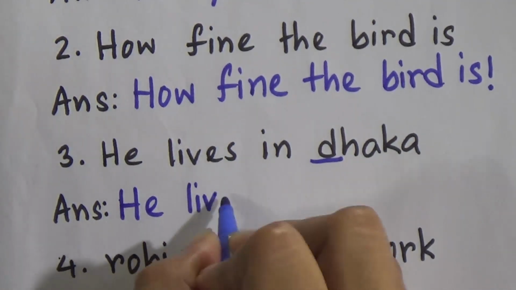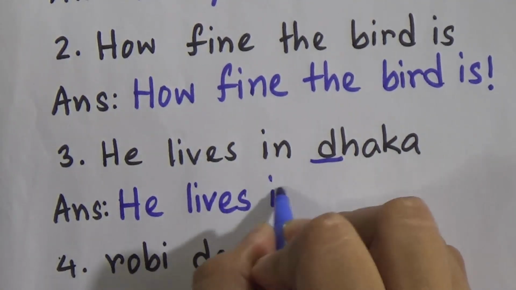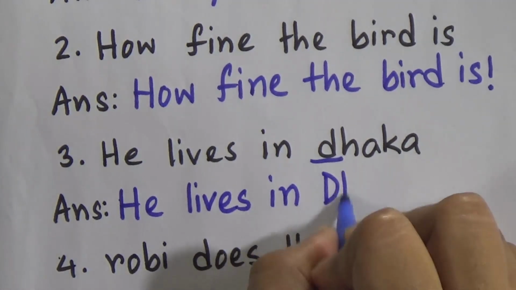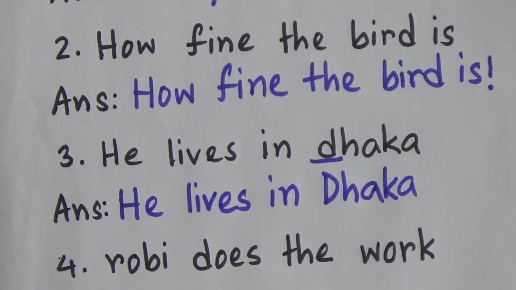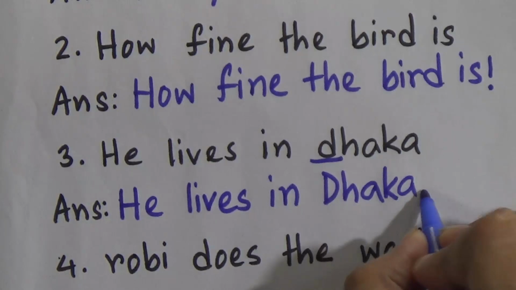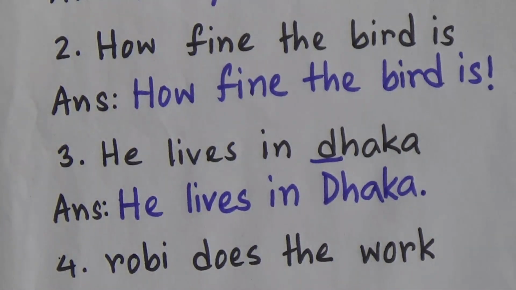He lives in Dhaka. So now what will be there? Full stop, question mark or exclamation mark. Now look, he lives in Dhaka. This is a statement, so we will put or give a full stop.